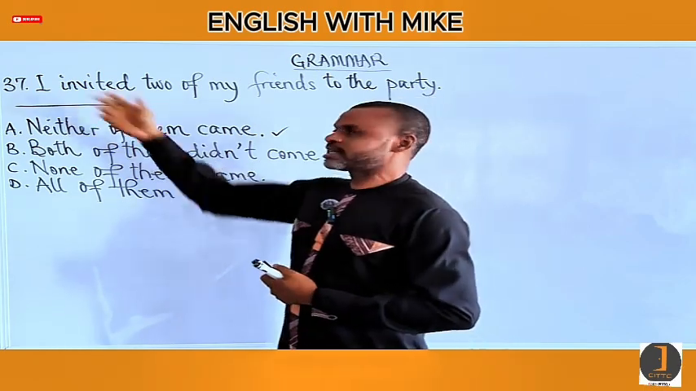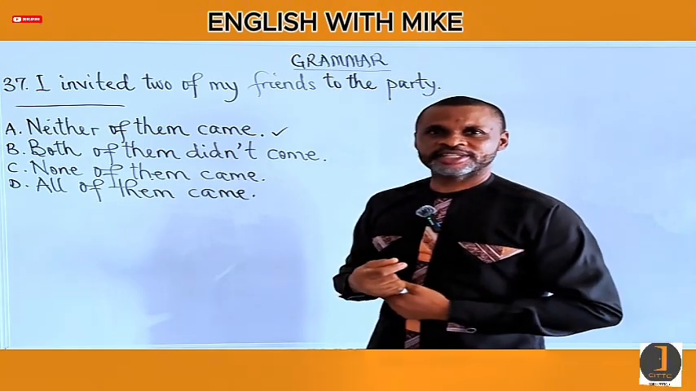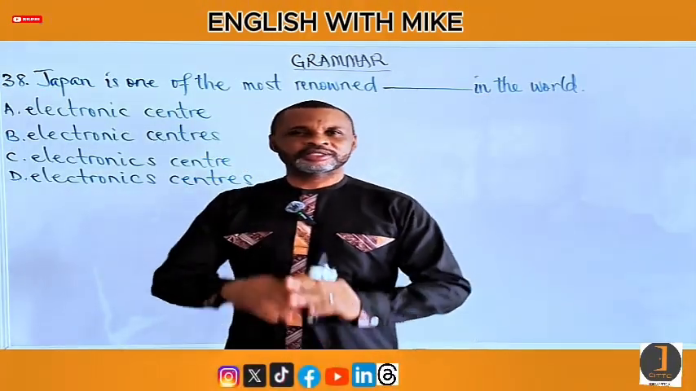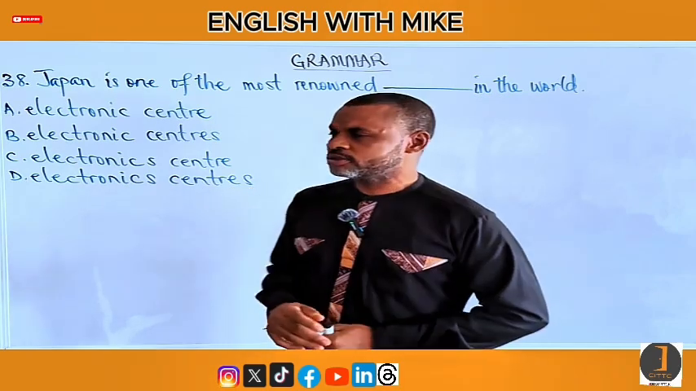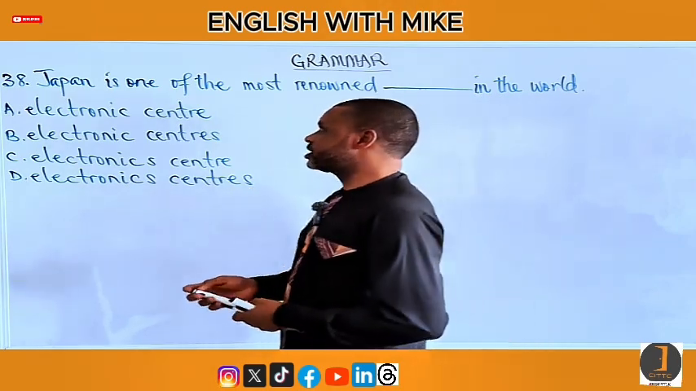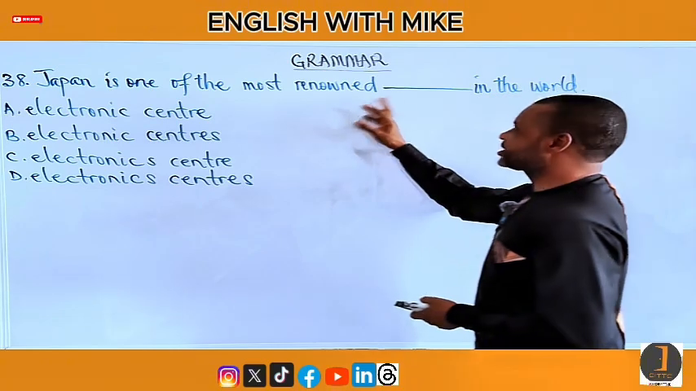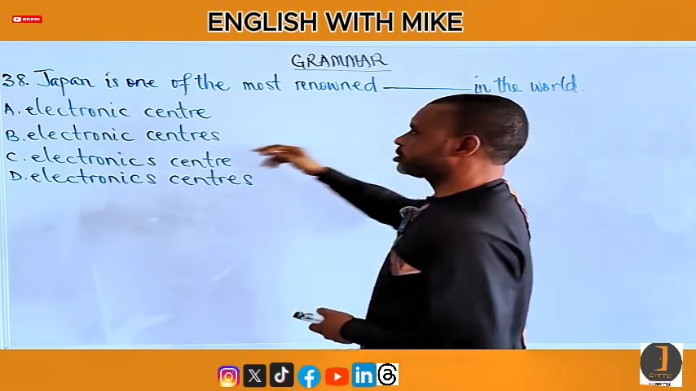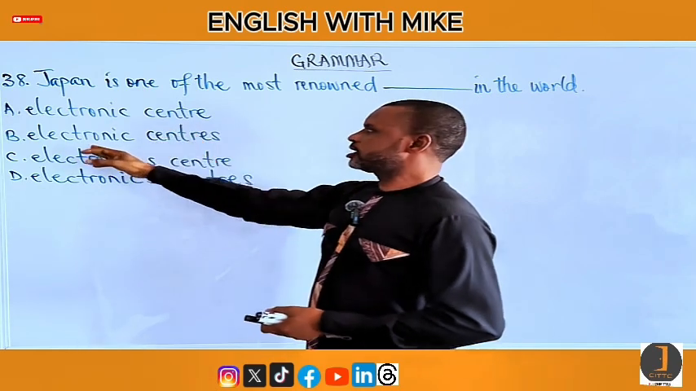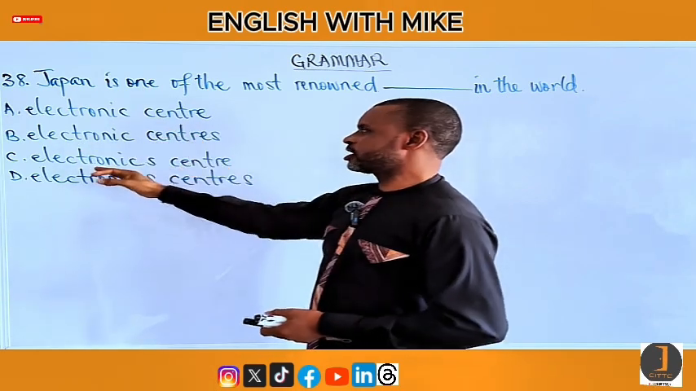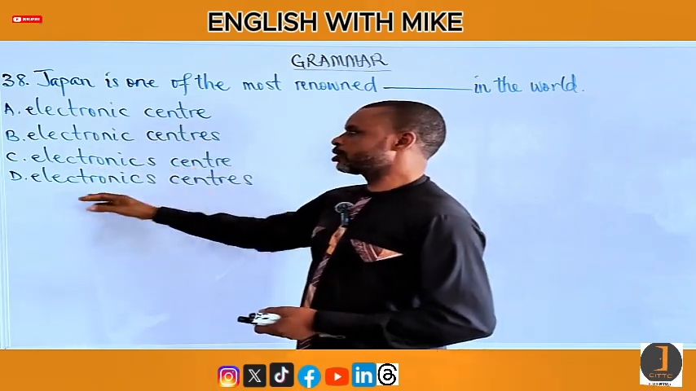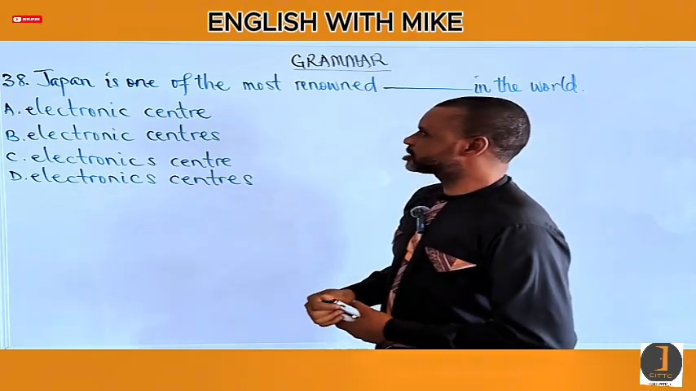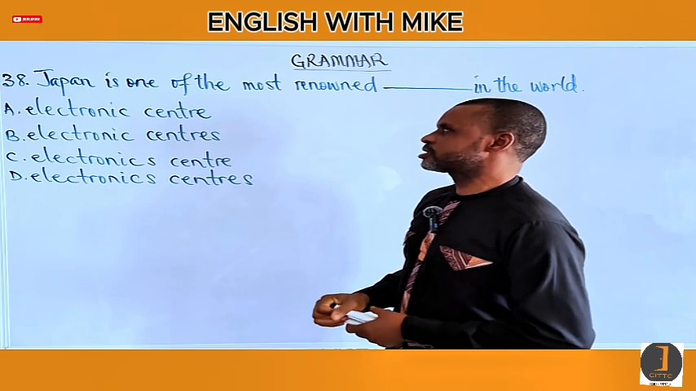All right, so let's attempt question number 38. It's a standard UTME question on grammar. Japan is one of the most renowned dash in the world. Electronic center, electronic centers, electronics center, or electronics centers. Which of them sounds appropriate, sounds correct enough